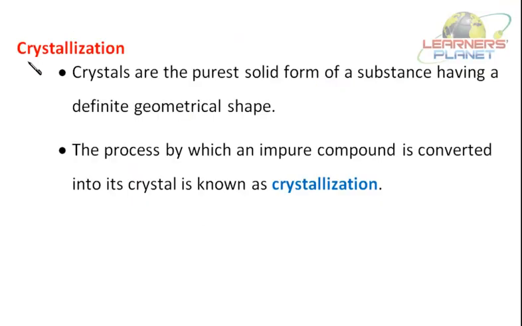Now the next process is crystallization. What is crystallization? We have to study about it. Crystals are the purest solid form of a substance having a definite geometrical shape. That is, every crystal has got its own shape. Say you can see sugar crystals. So sugar crystals have got some specific shape, like the crystals of sodium chloride. Sodium chloride is again a crystal.